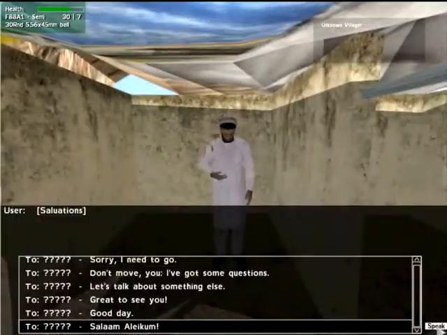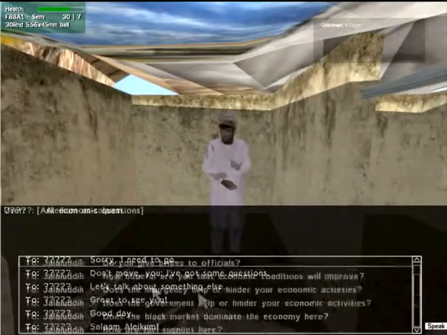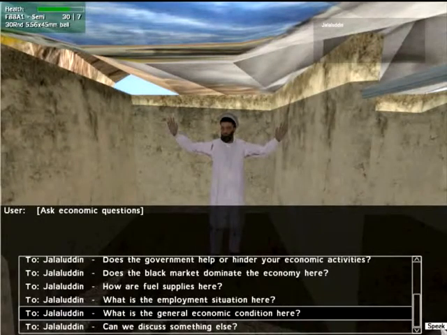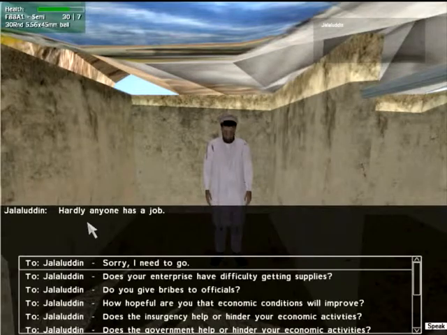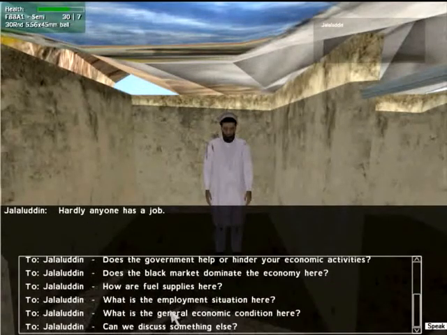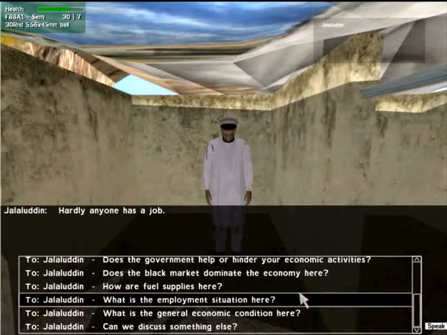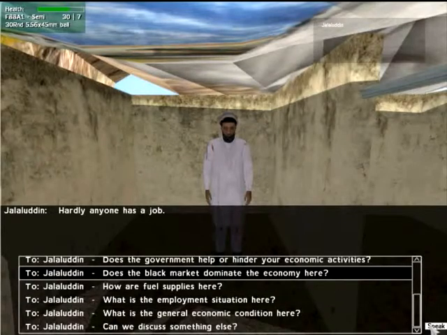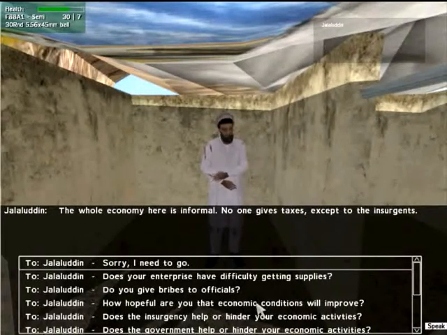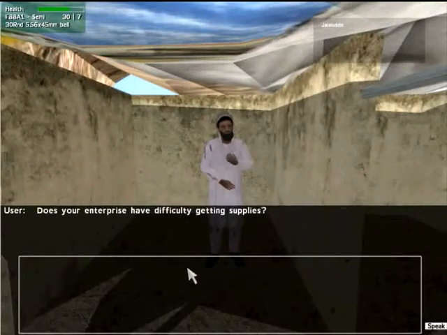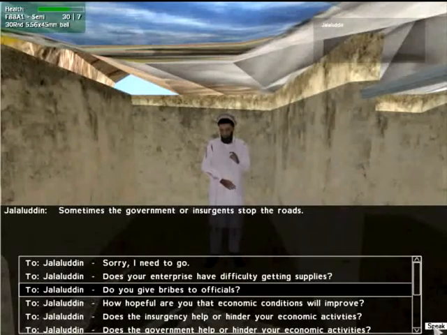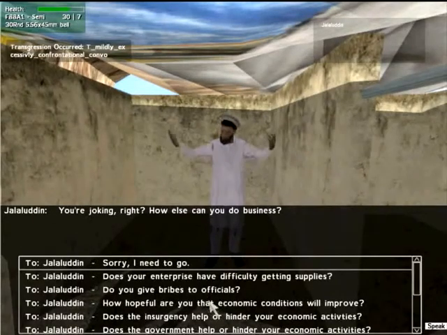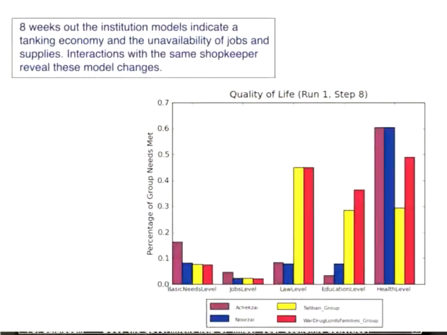The player greets Jalaluddin, the merchant. The player asks about the general economic condition and Jalaluddin replies that hardly anyone has a job. The player asks about the black market, and Jalaluddin replies that the economy is largely informal and that it's the insurgents who collect the taxes. The player asks about supply difficulties, and Jalaluddin replies that sometimes the government or insurgents block travel. The player asks about bribes, and Jalaluddin laughs at the idea that it could be otherwise.